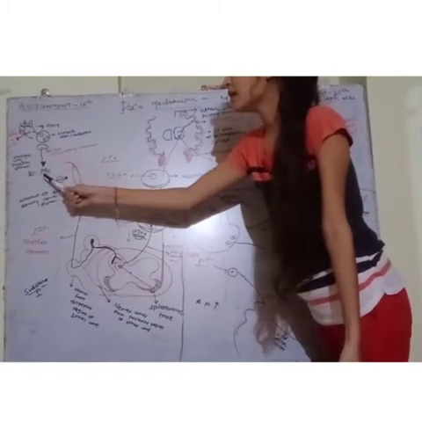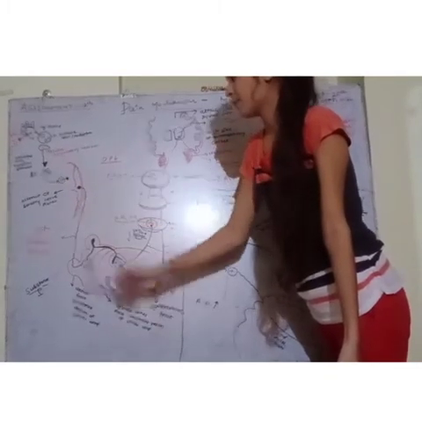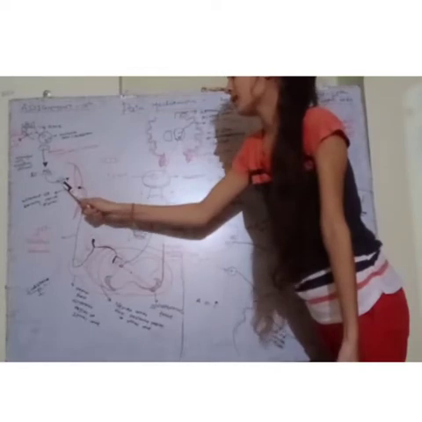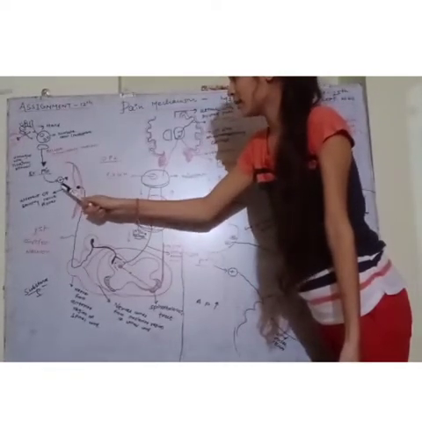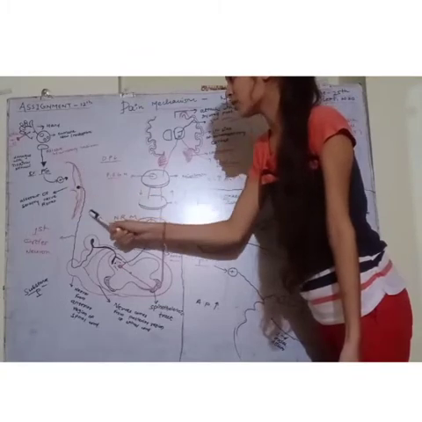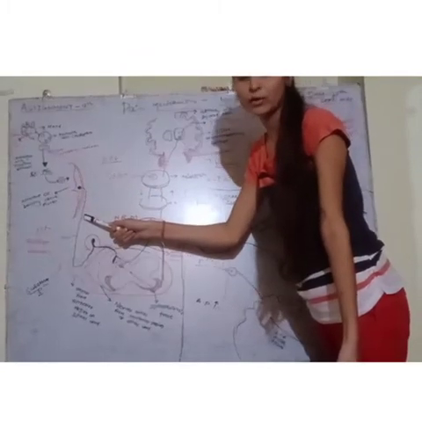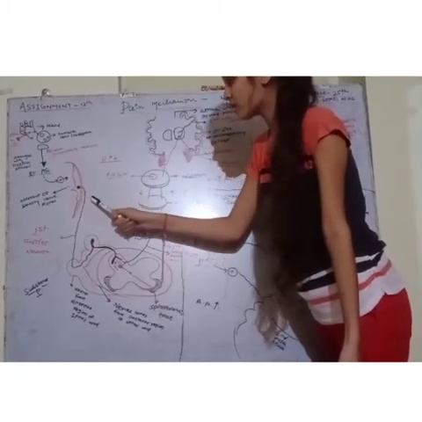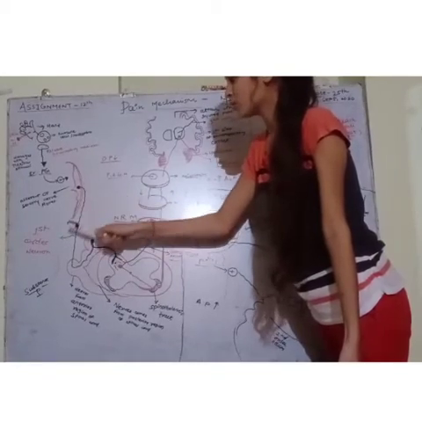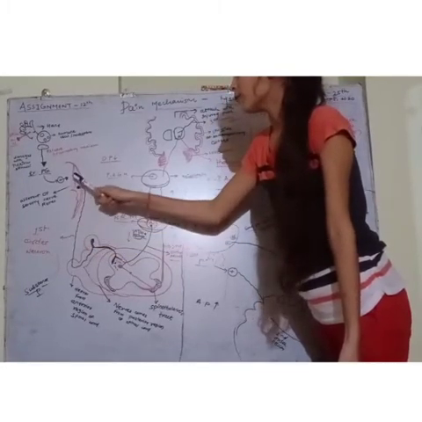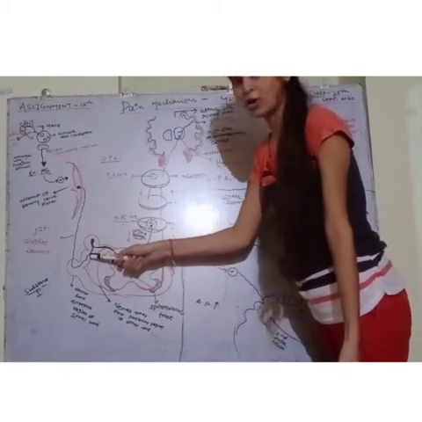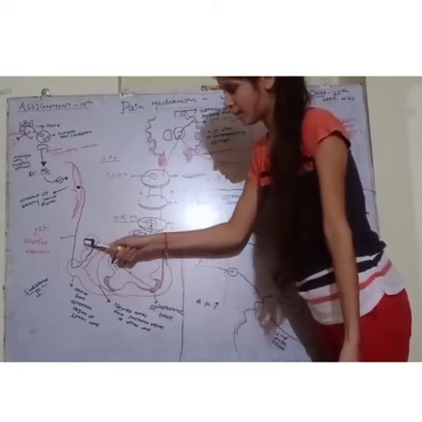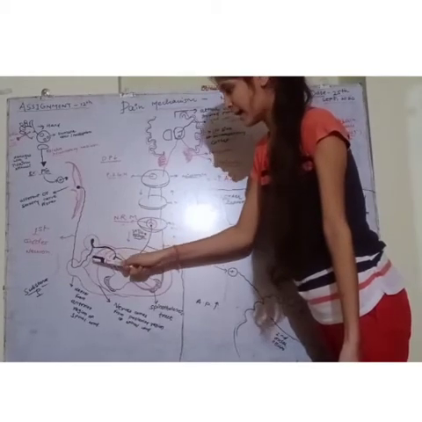For example, if we take prostaglandin, what will the prostaglandin do? It will conduct the impulses. These are afferent or sensory nerve fibers, which are present all around the body. Now the first order neuron will be generated. This first order neuron will take these impulses to the dorsal horn of the spinal cord, to the back of the dorsal horn of the spinal cord.